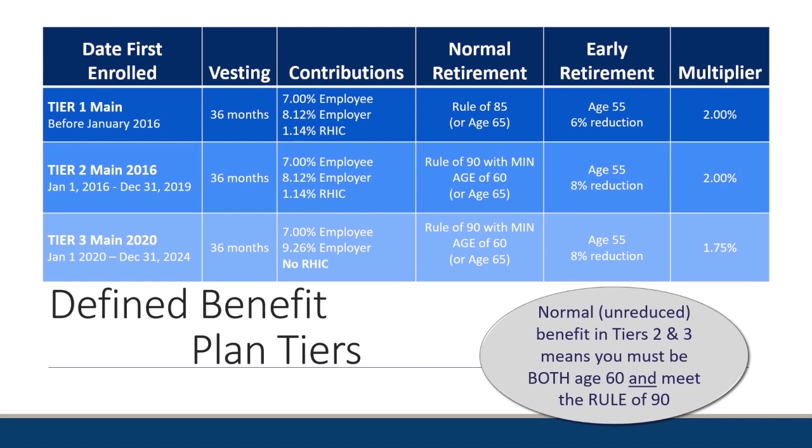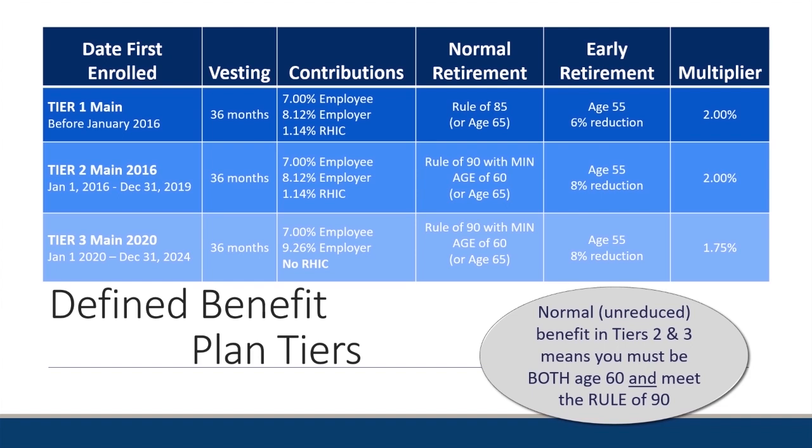Let's take a look at the multipliers. Now, when I say multiplier, this is set forth by the legislature. This is how your plan is determined with your final average salary times your years of service times your benefit multiplier is going to give you your single life benefit payment amount. So that multiplier does quite a lot as far as helping you out with your retirement benefit.